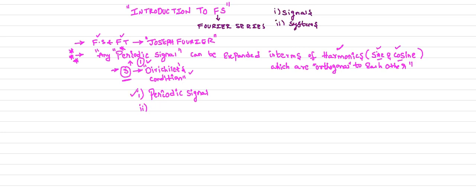I already explained the concept of periodic signal. Next you must understand the concept of harmonics. Harmonics are nothing but the sine and cosine functions. Next you must understand the concept of orthogonal signals.